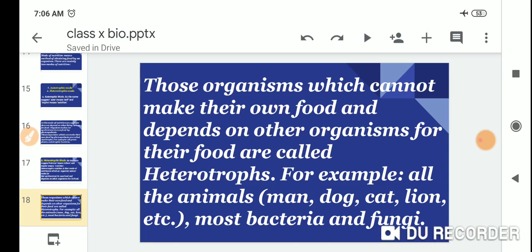For example, all animals, man, dog, cat, lion, etc., and most bacteria and fungi.